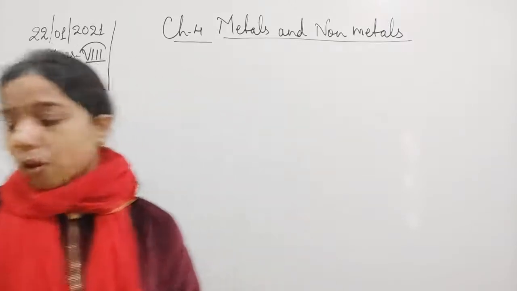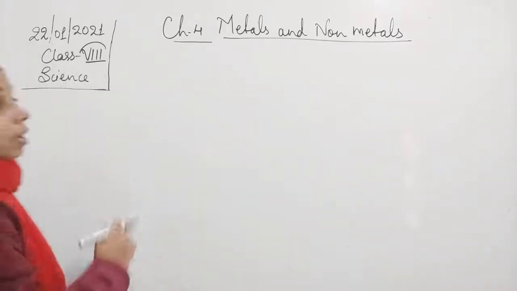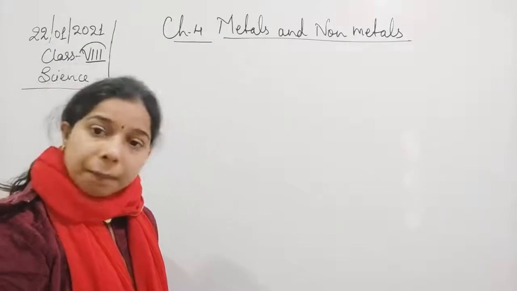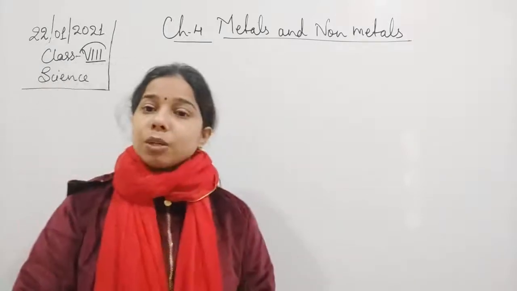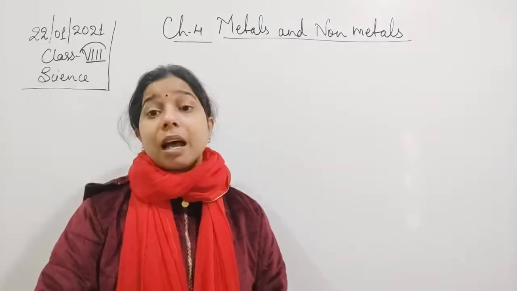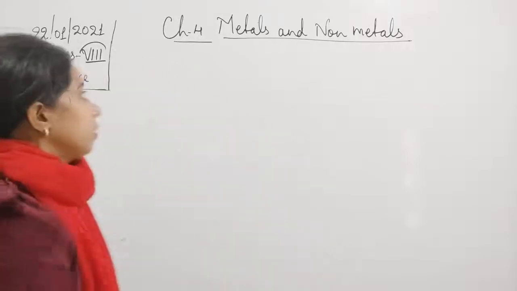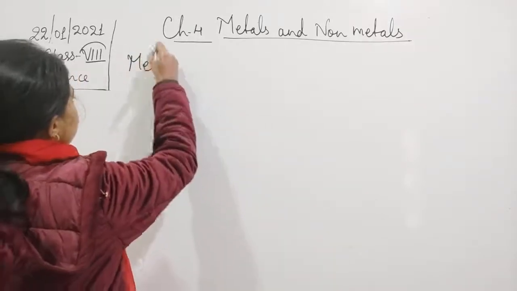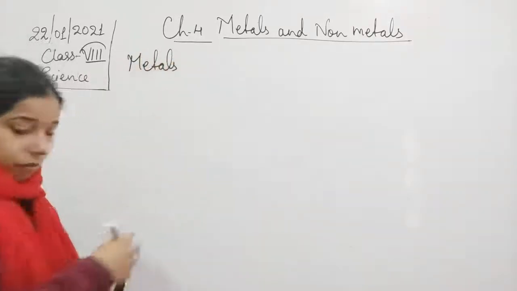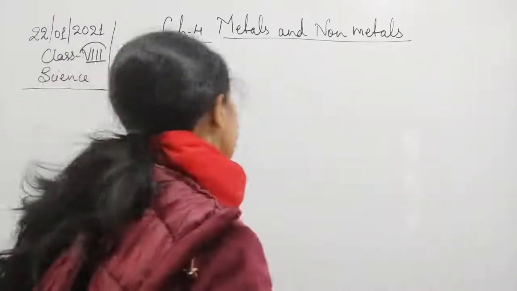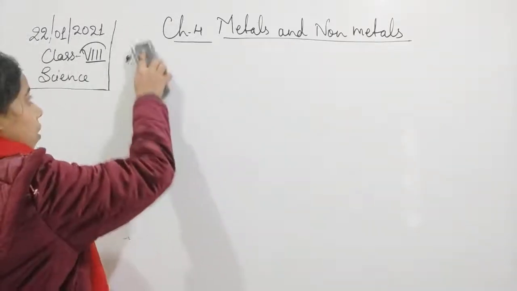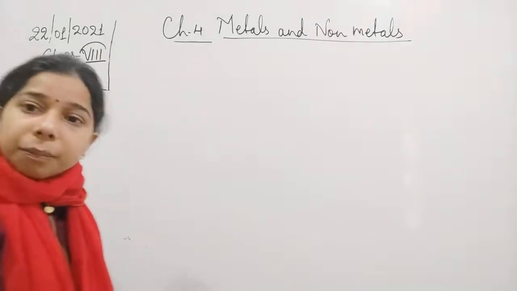Now let us move on and try to understand the reaction with the bases, meaning how the metals and the non-metals react with bases. We will write here: reaction with the bases.